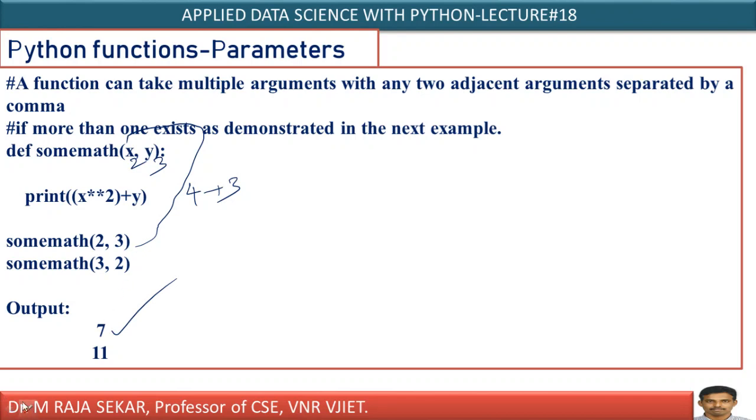In similar manner, if I pass 3 comma 2, x is 3 and y is 2. x square means 3 square, plus y means what? 2. 9 plus 2, 11. In the output screen it will display 11. This is a simple function which consists of two arguments.